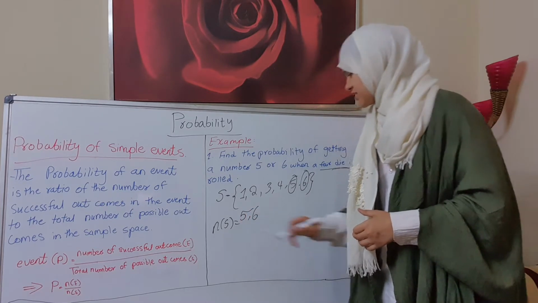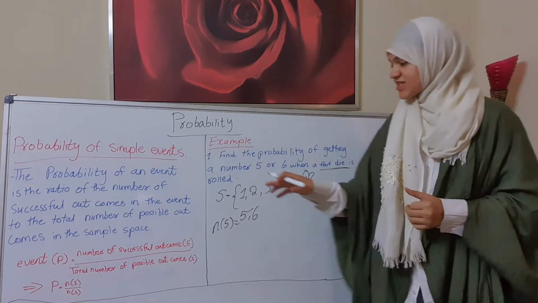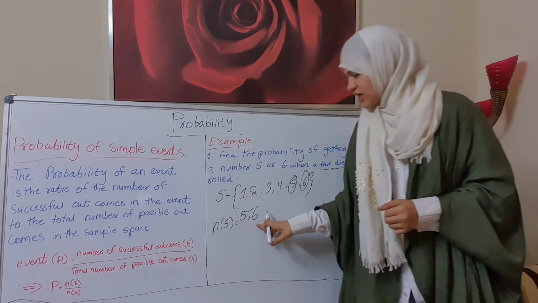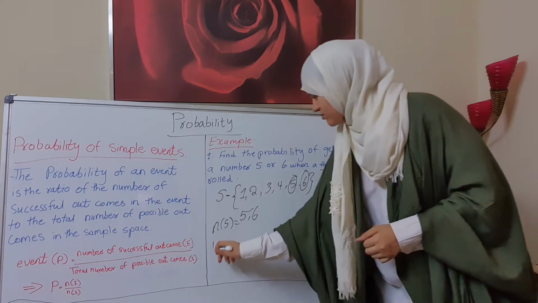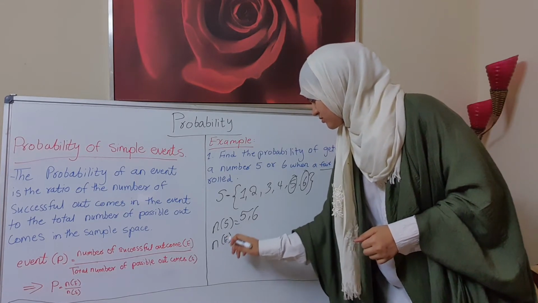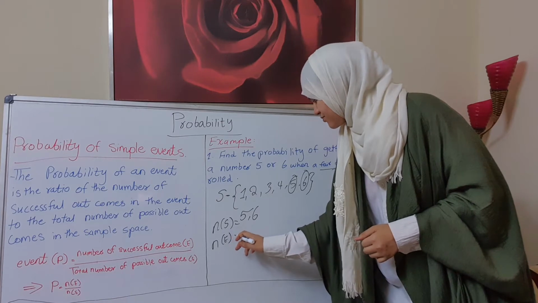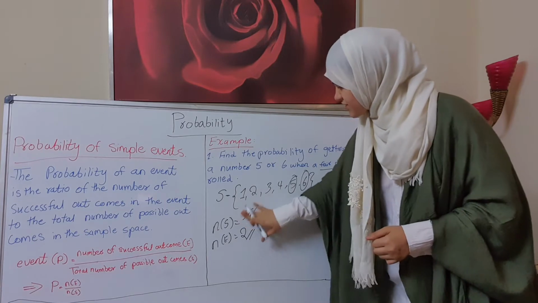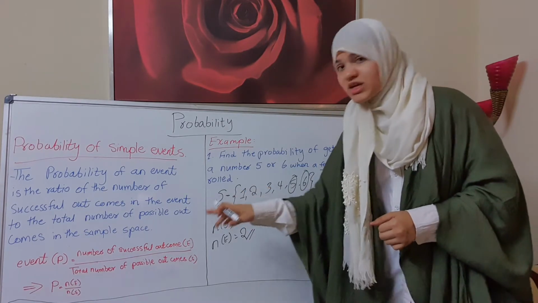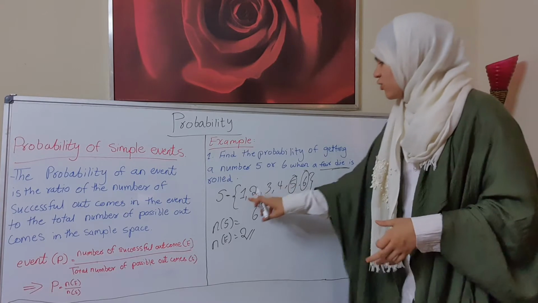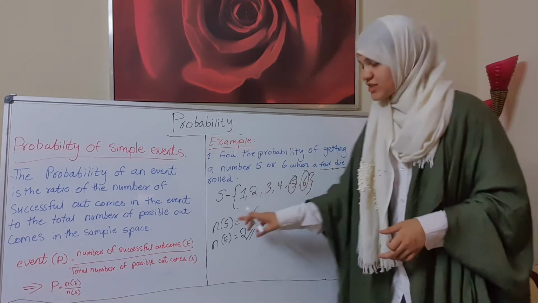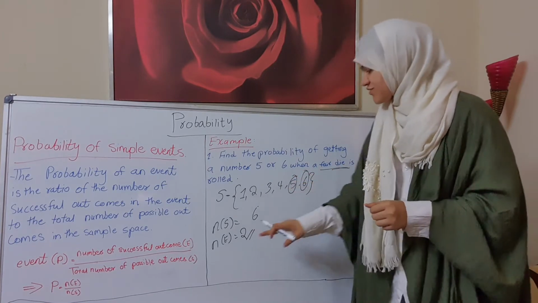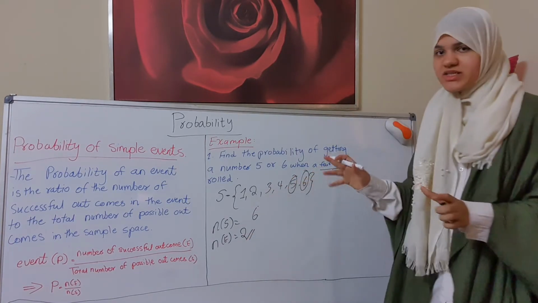Now, the number of successful outcomes is 2, because we have here 2 numbers, 5 and 6. For the total number, we have 6 only: 1, 2, 3, 4, 5, 6. So the total number of possible outcomes is 6. But the number of successful outcomes is 2, because 5 and 6 together.